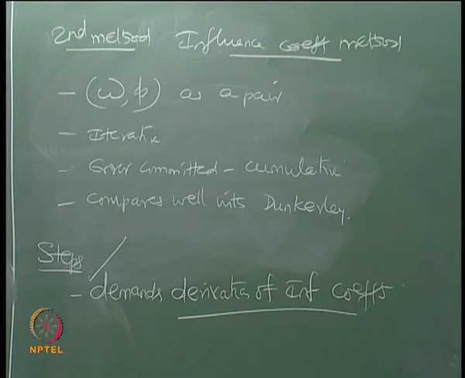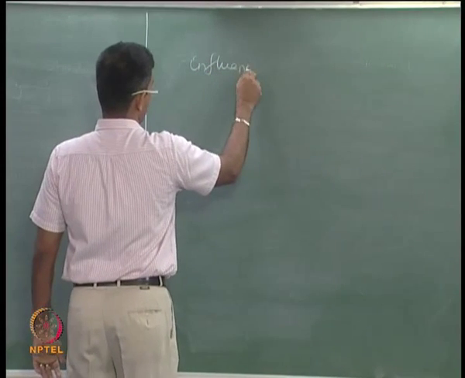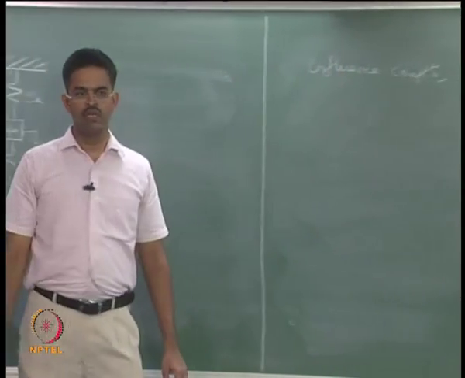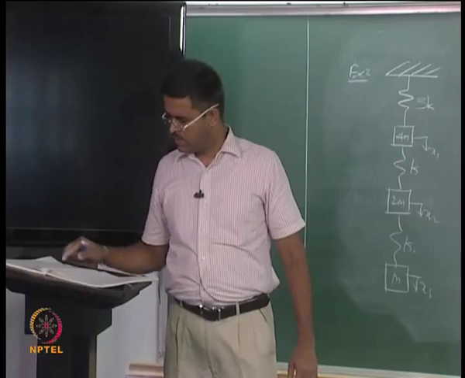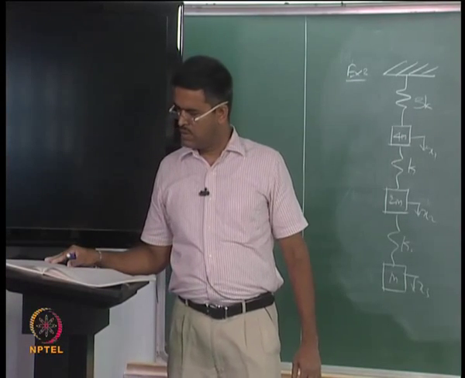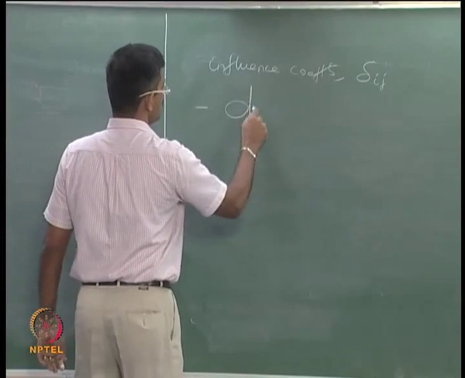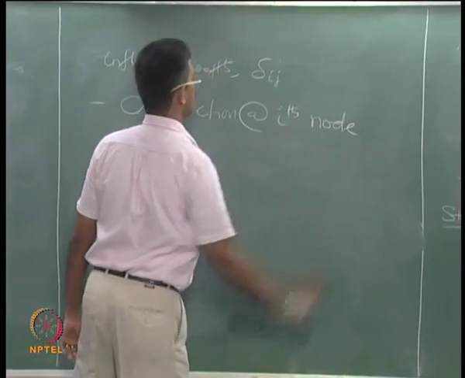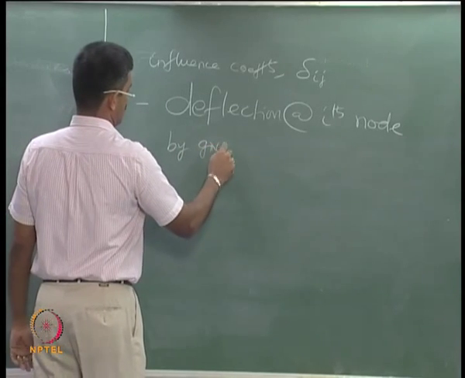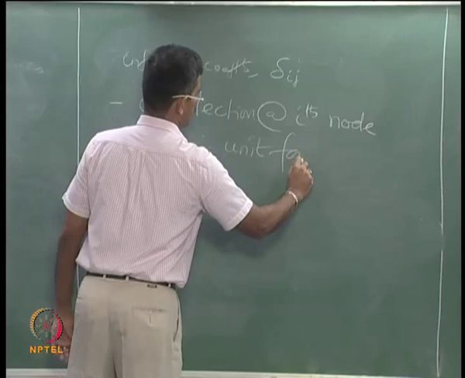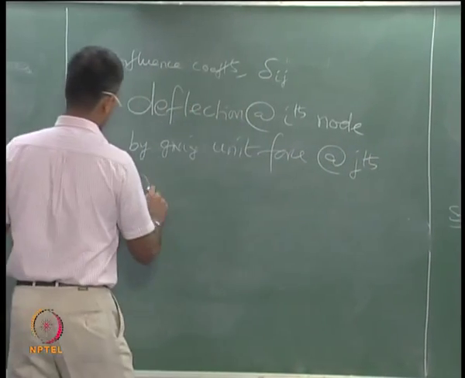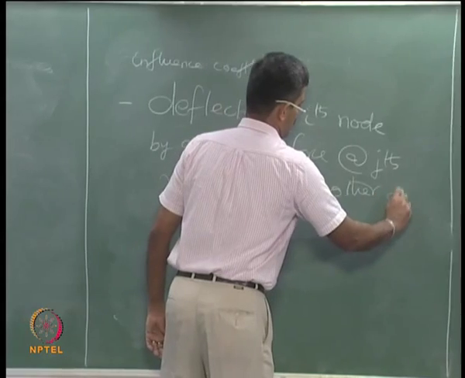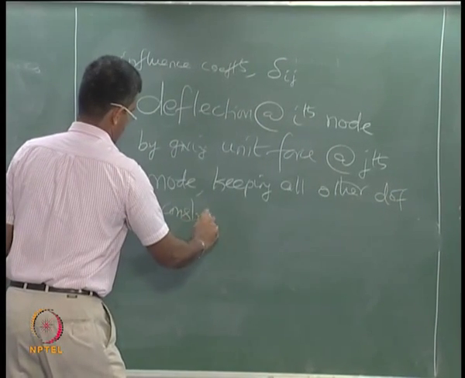So influence coefficients are indicated as delta ij, which is deflection at ith node by giving unit force at jth node, keeping all other degrees of freedom constraint.